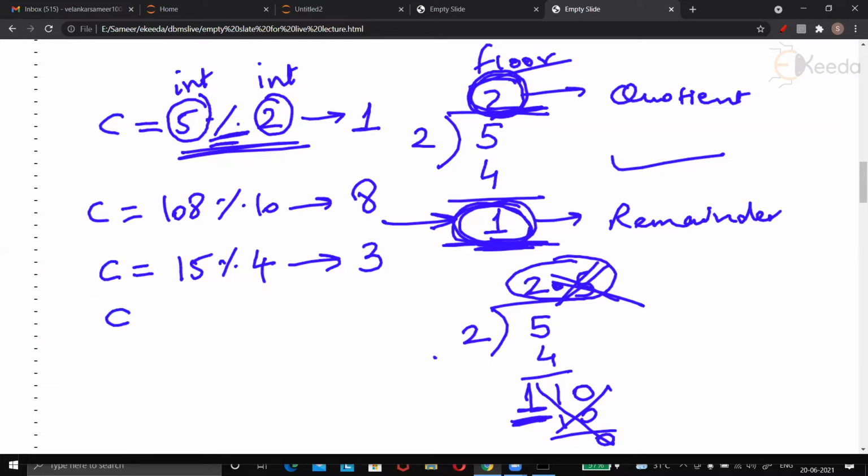So I have got a question. What is 2 % pi? What is the value of this remainder? 2 % pi. I am waiting on chat for your answers. You can put it on chat. Just waiting for a few seconds.